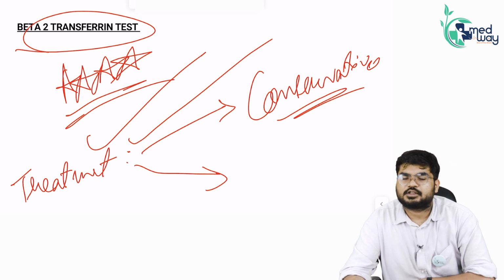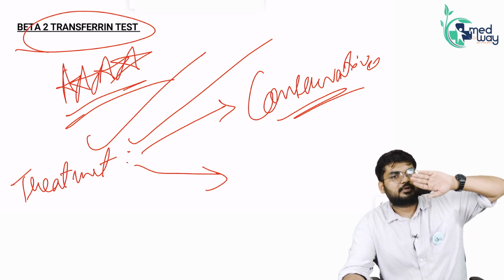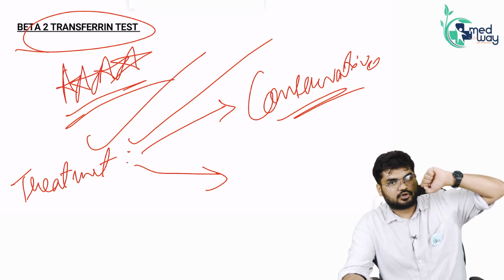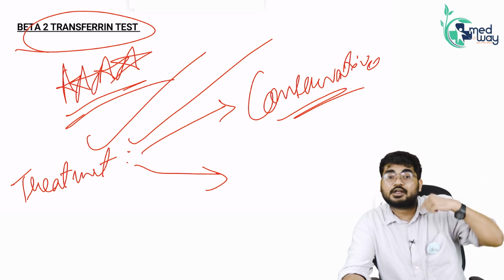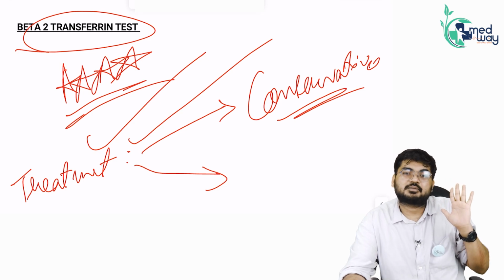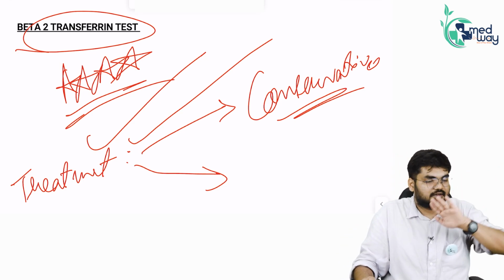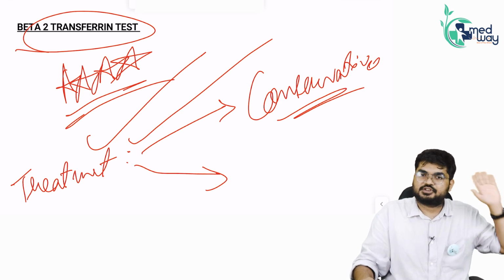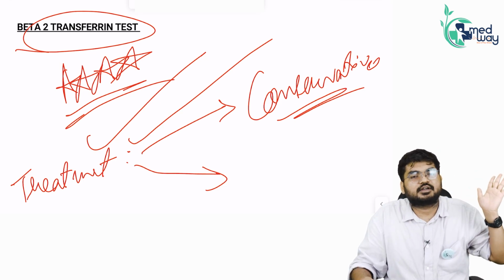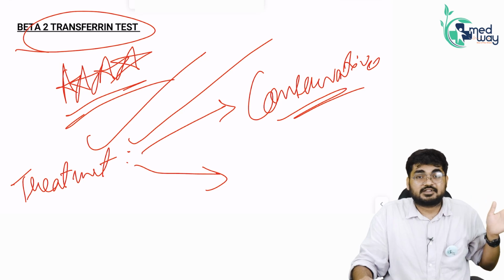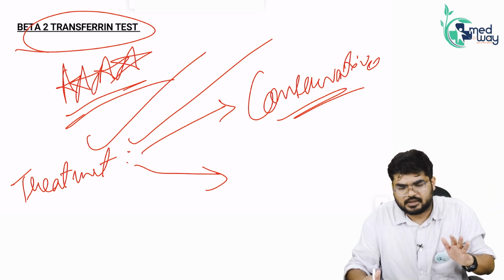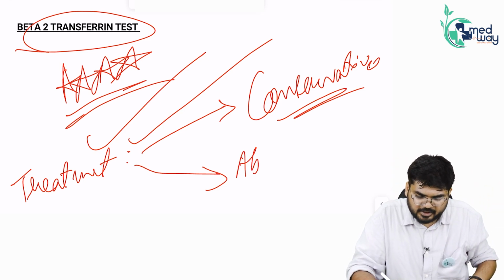But I know that most of the time that opening that has been created because of the trauma will close by itself. What I have to do is ask the patient to just relax, lie down in the supine position with little bit head elevated. Apart from that, I will start with double dose of antibiotics.